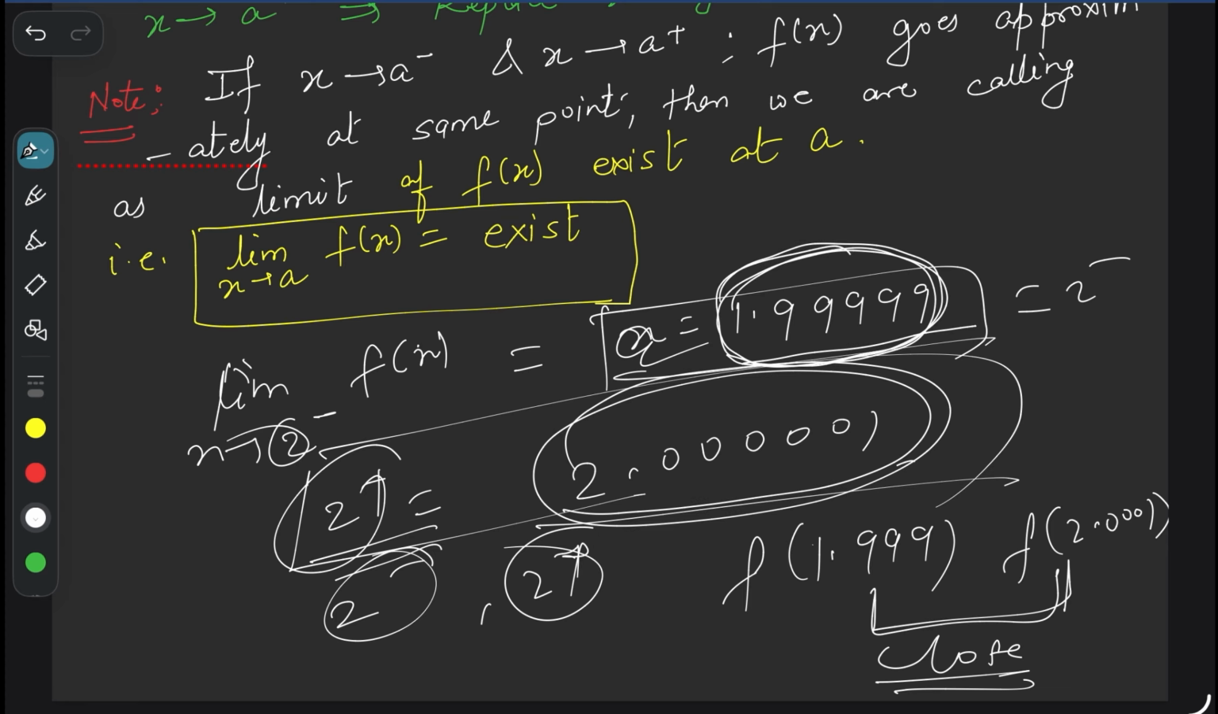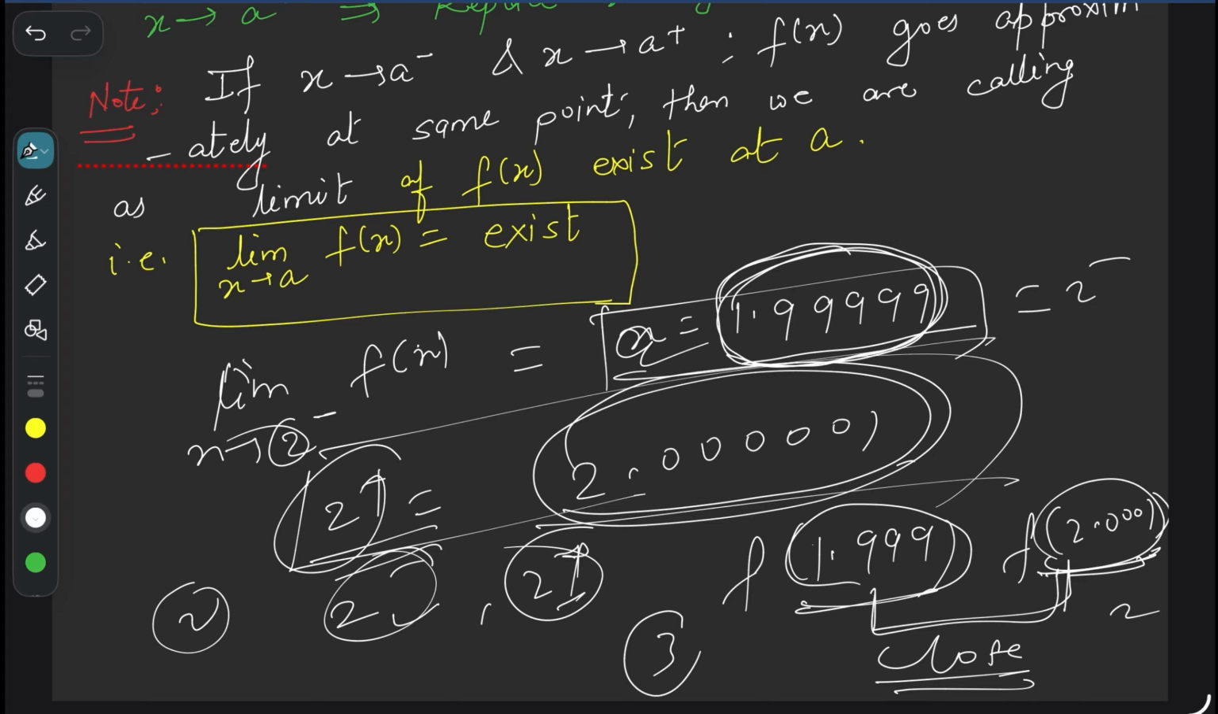then we are saying the limit exists. But अगर ऐसा हो कि 2 minus and 2 plus are very close to 2, but f of 1.99 and f of 2.001 are different values. Different values means not close, not approximately equal, right? Very erratically changing. F of 1.99 suppose 3 and f of 2.001 suppose 2. So this limit does not exist. Why? Since the left hand limit is coming 3, the right hand limit is coming 2.